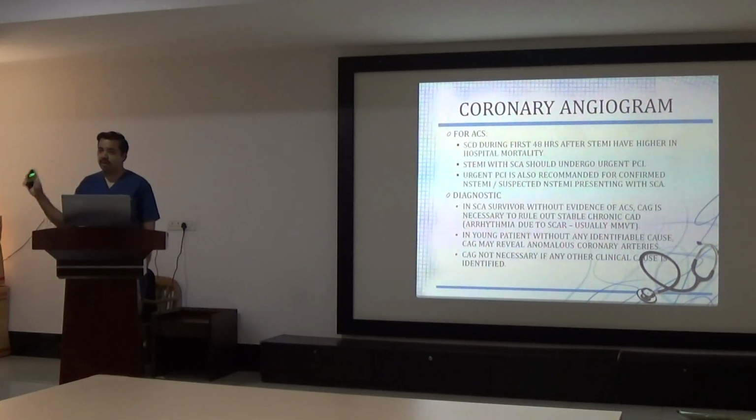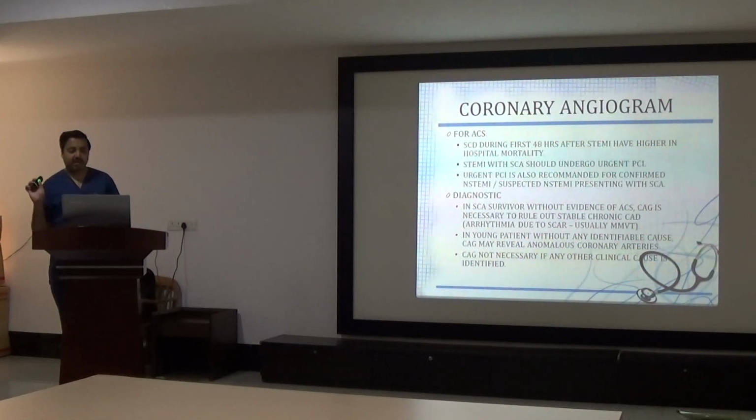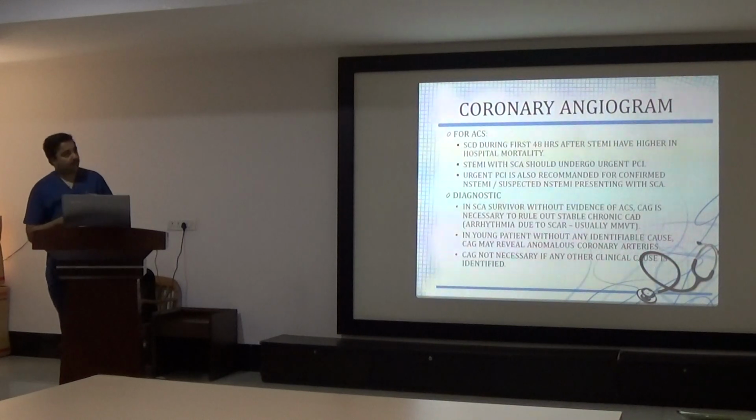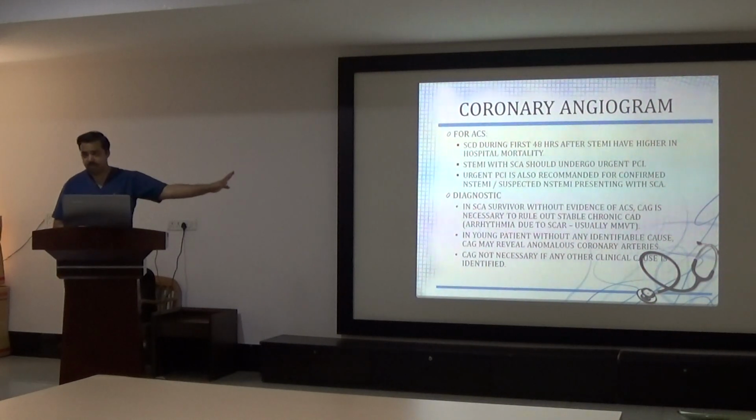It can give rise to sudden cardiac arrest. So when other causes are not found, angiography is recommended even in patients with stable angina or without any angina. But generally in young patients, is it always possible to rule out stable angina with angiography? No. It's just to confirm that there are no coronary artery plaques or no stable coronary artery disease.